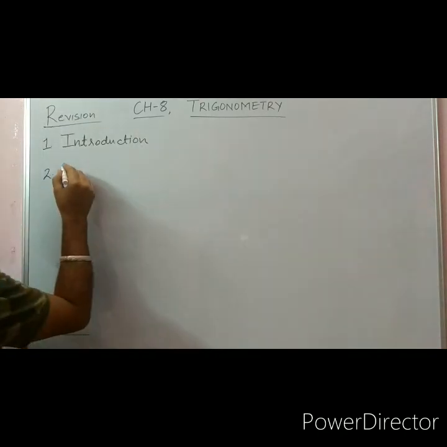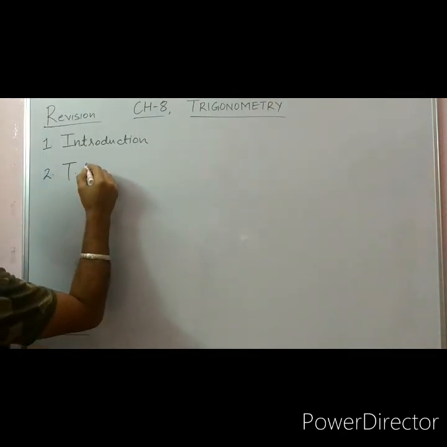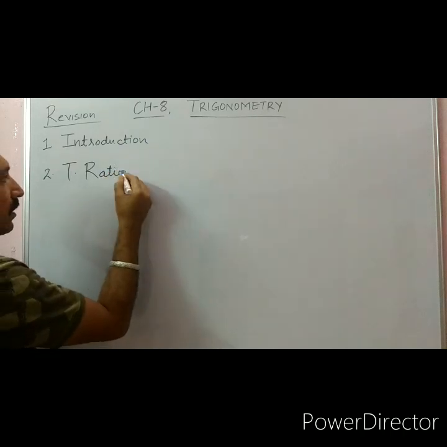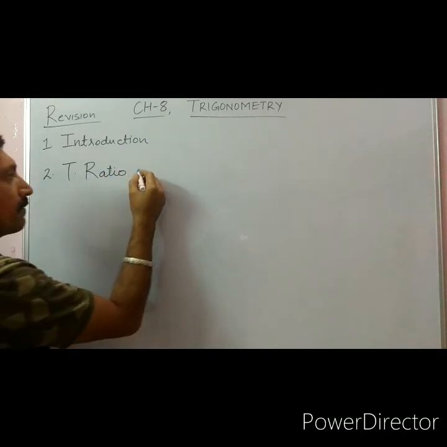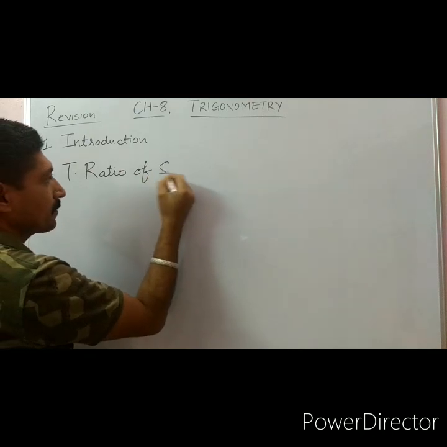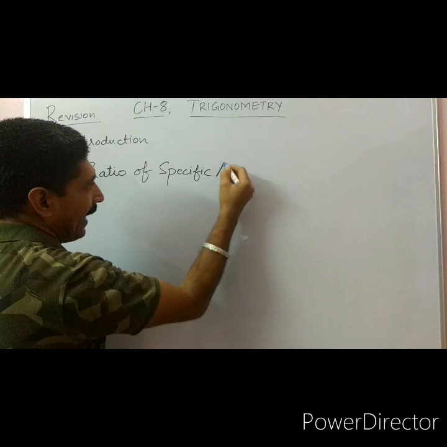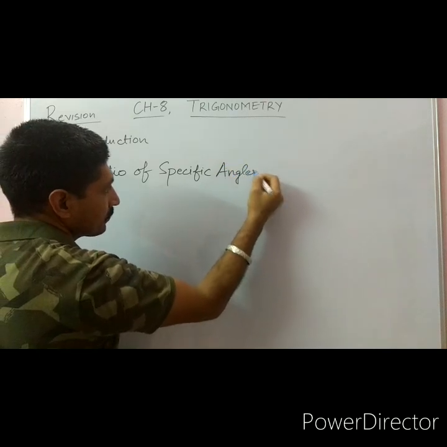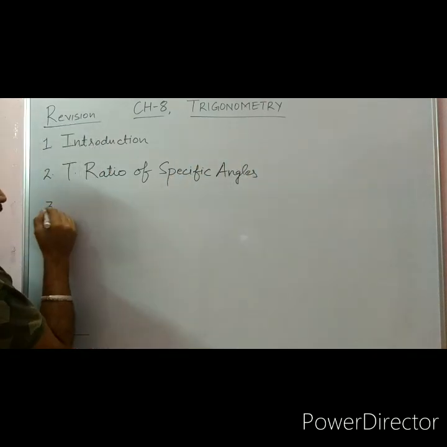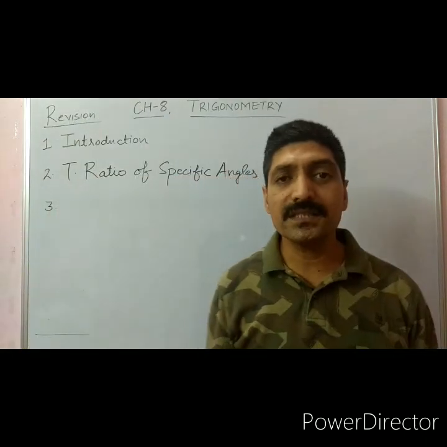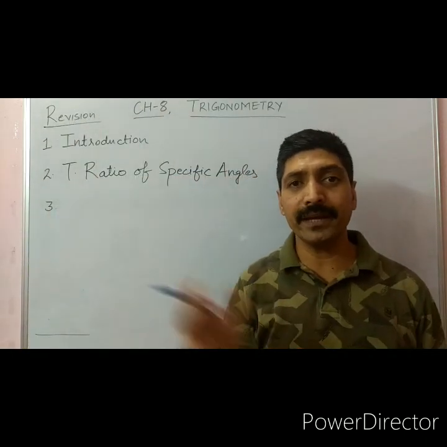So second topic, we will revise trigonometric ratios of some specific angles. Then third, we have the concept of complementary angles.